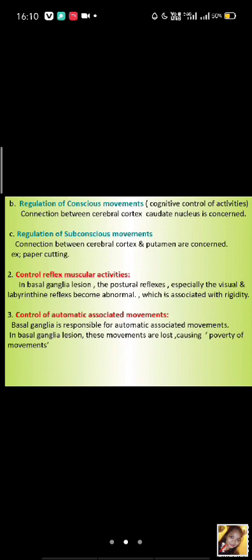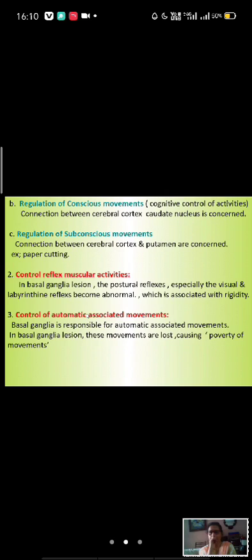Visual reflex and labyrinthine reflex. With the help of these reflexes, muscular posture, postural reflex, is maintained with the help of basal ganglia. So if there is a lesion in basal ganglia, maintaining the labyrinthine and visual reflex is not possible. It becomes difficult, defective.